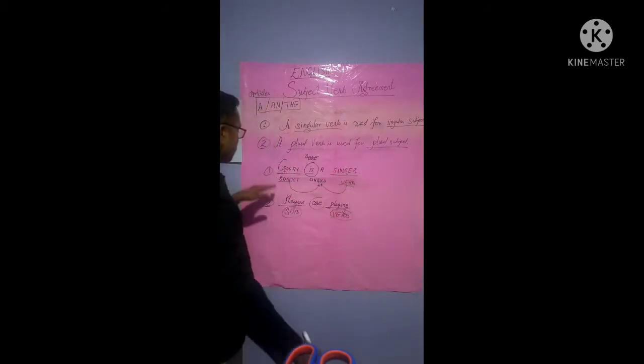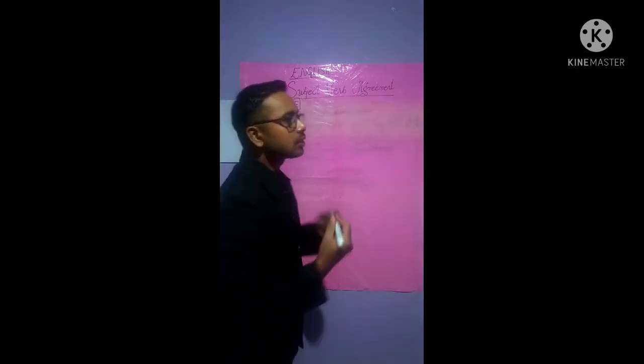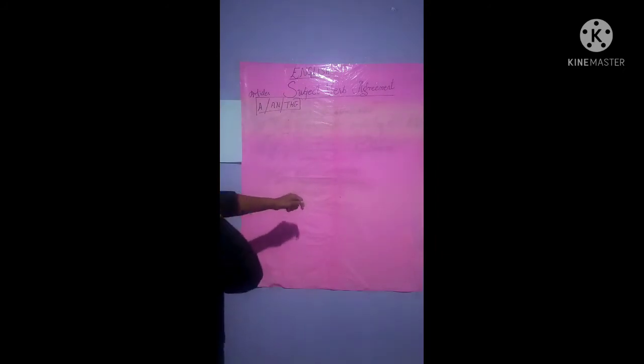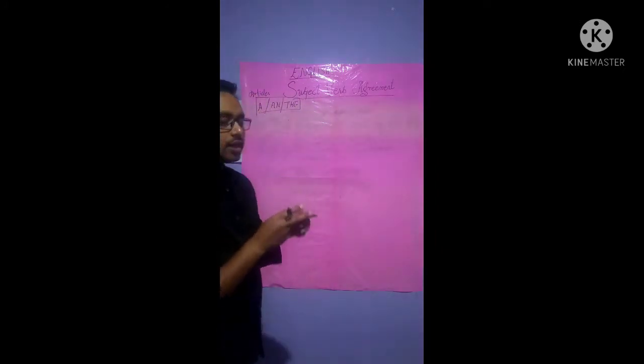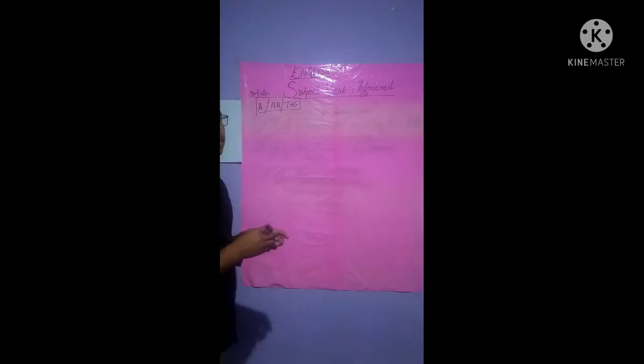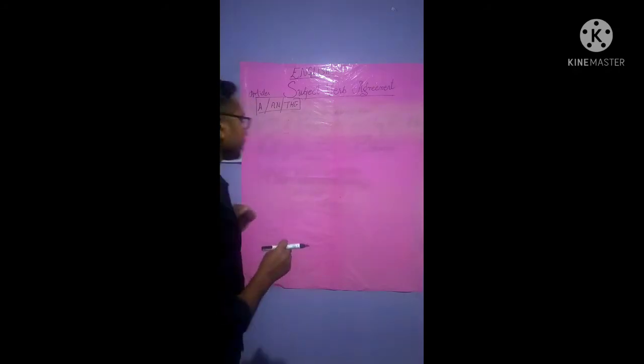All right, so I will rub it out and let me explain. Now, students, I will explain singular verb and plural verb. We learned about subject, its different forms, that is places, things, names, and verbs, that is performing actions, isn't it?